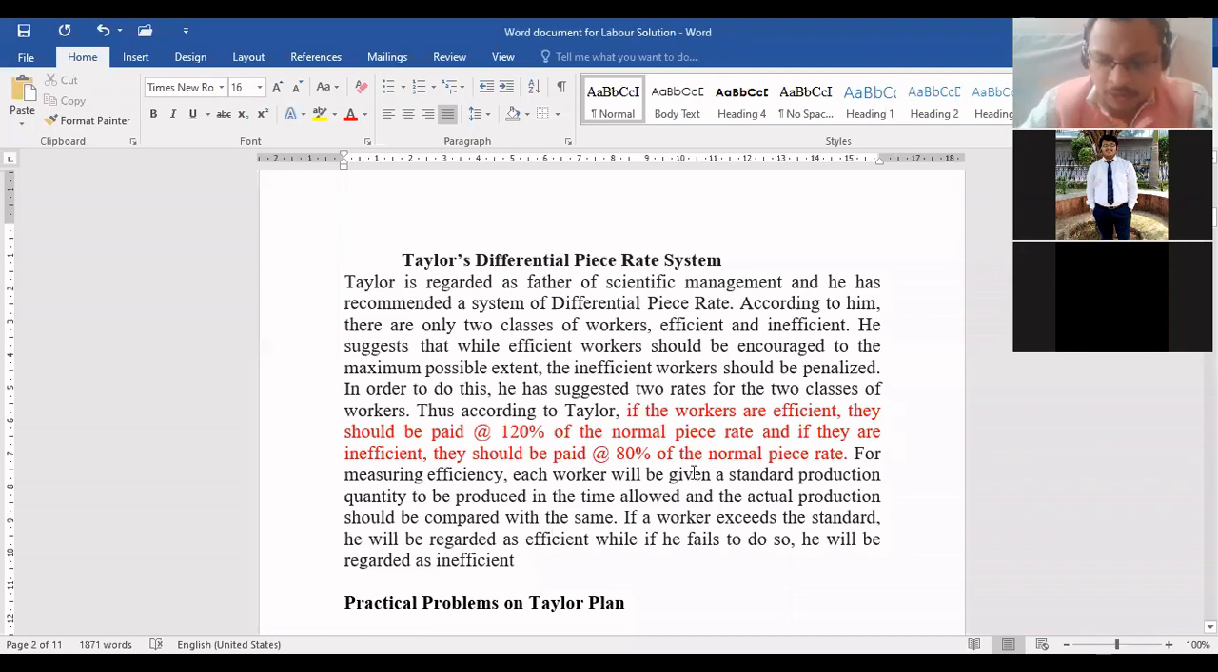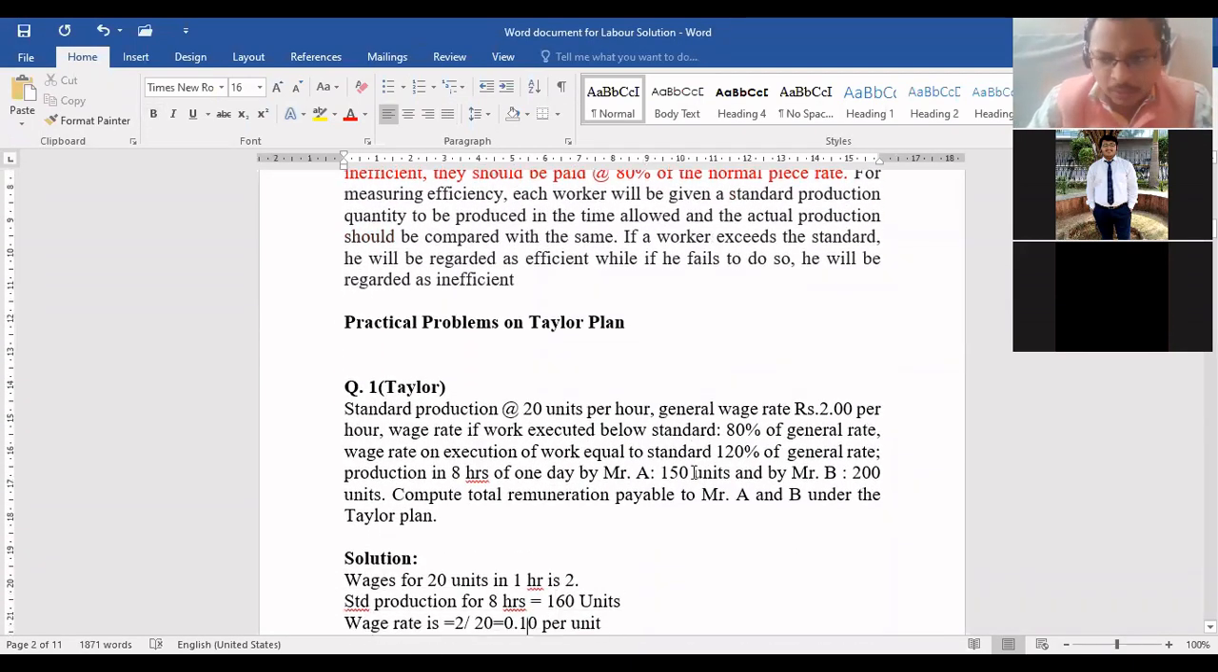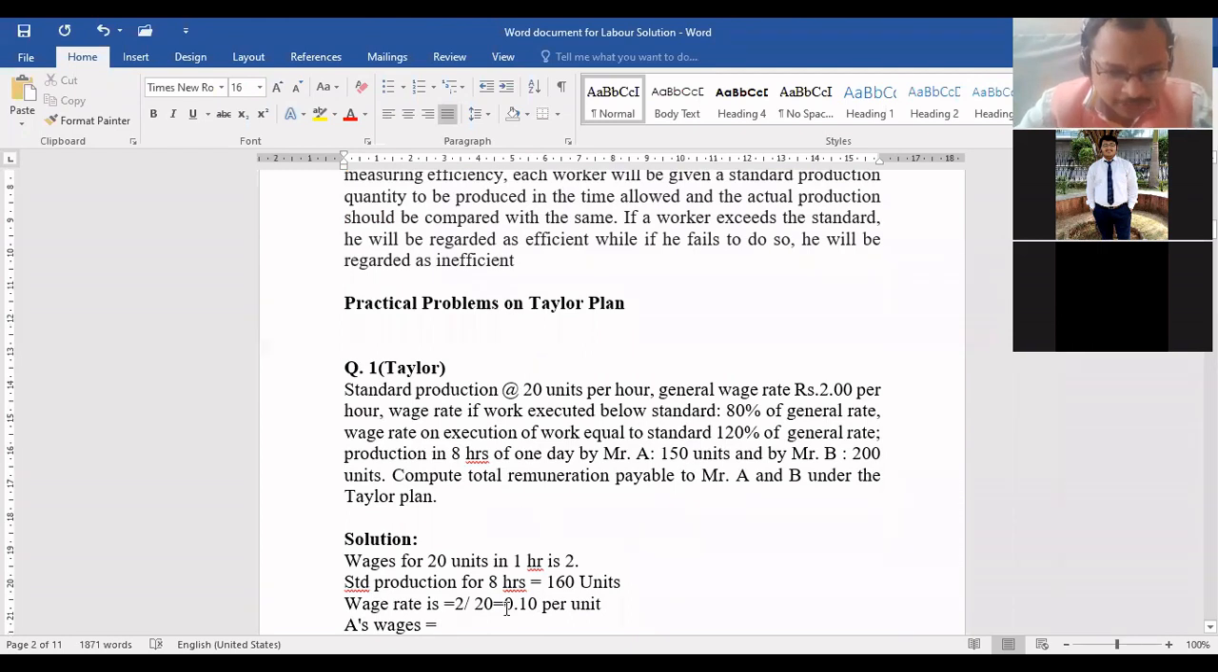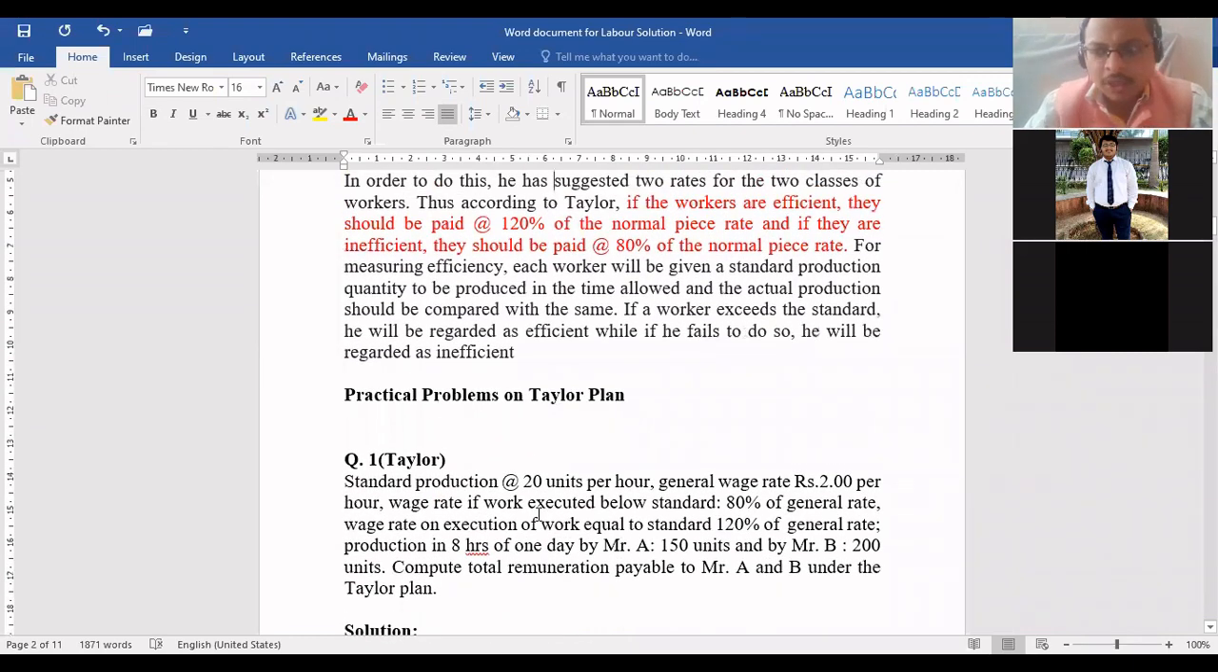Okay, fine. So we are taking the problem now. Okay, Jay, can you read this question, beta? Yes, sir. Please continue, beta. Standard production at 20 units per hour. General wage rate rupees 2 per hour. Wage rate if work executed below standard 80% of general rate. Wage rate on execution of work equal to standard 120% of general rate.